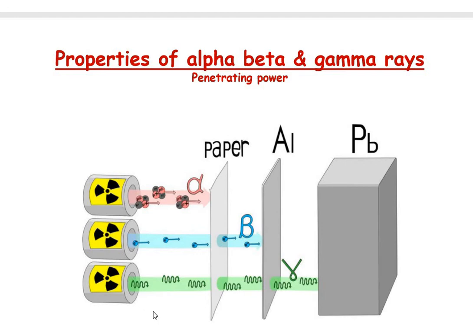But gamma rays, we know, are chargeless and massless. It is an electromagnetic wave with a large amount of energy, so it can penetrate even the aluminium foil. That is the comparison of the penetrating power of these 3 kinds of radiation.